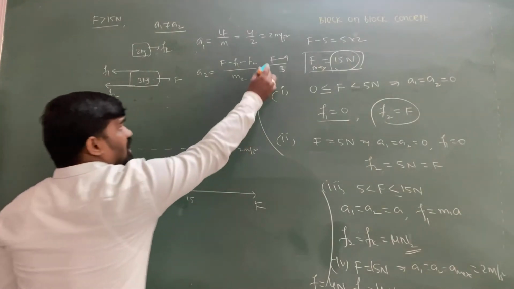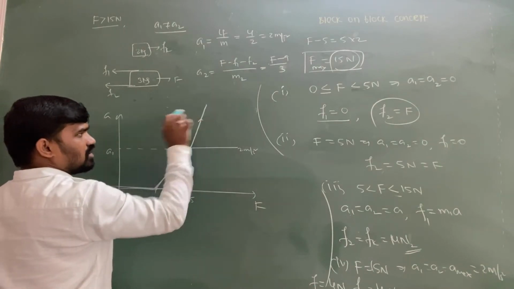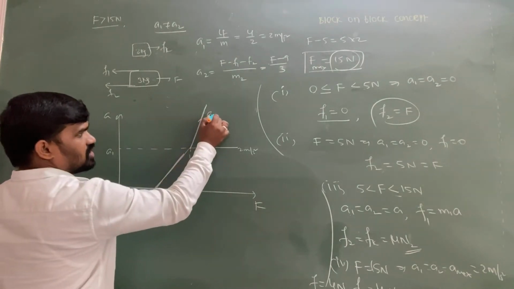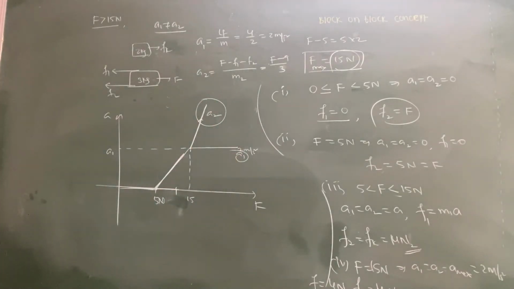But the lower one is getting what? The slope is increasing now, so this will get more acceleration. So this is A2, this is A1. This is the lower block acceleration. This is, beta, the upper block acceleration. This is the way to draw the graphs for the acceleration of the two blocks which are moving on the rough surface. Okay, copy this.